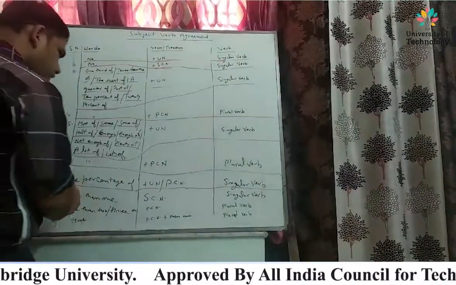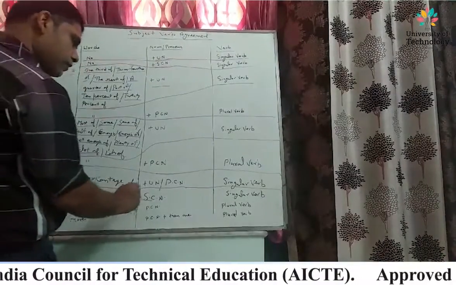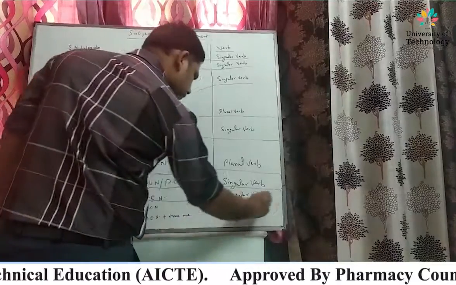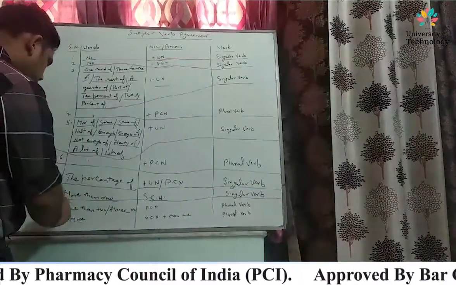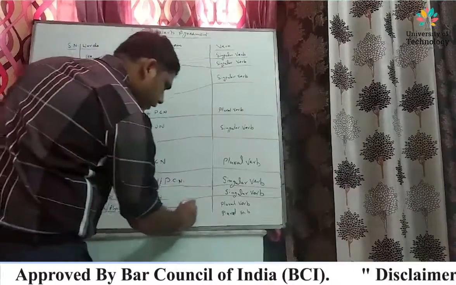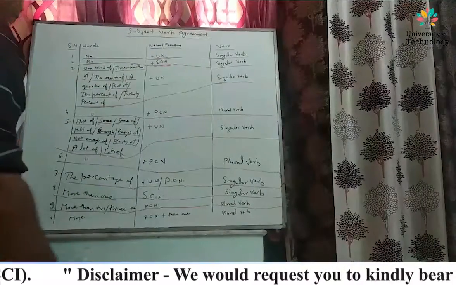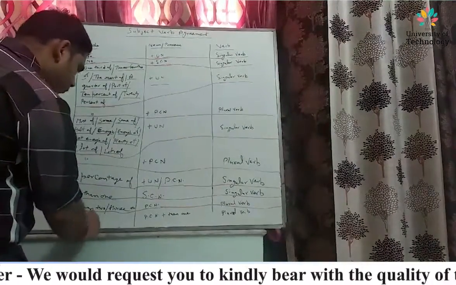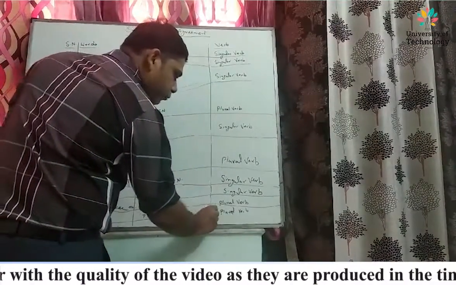More than one, singular countable noun, singular verb. More than 2, 3, etc., plural countable noun and plural verb. More, plural countable noun, plus than one, plural verb.